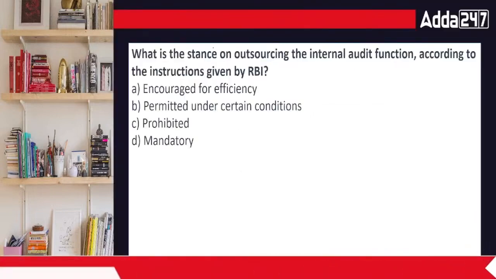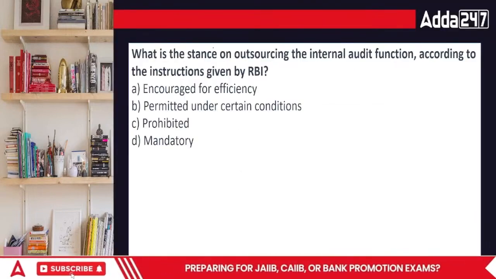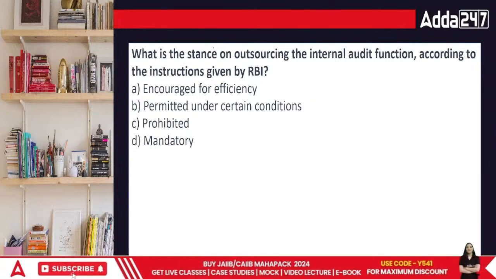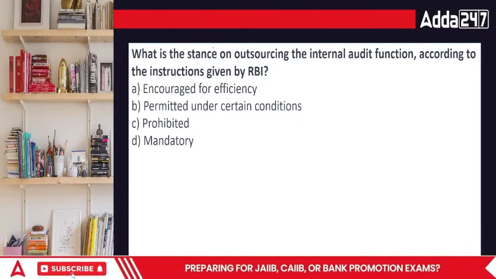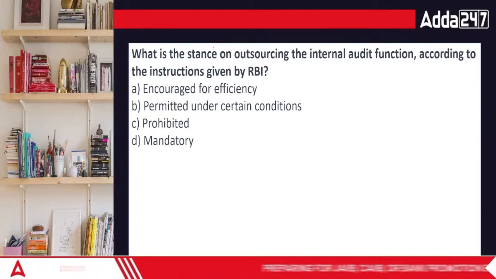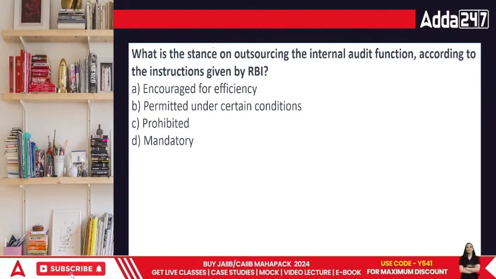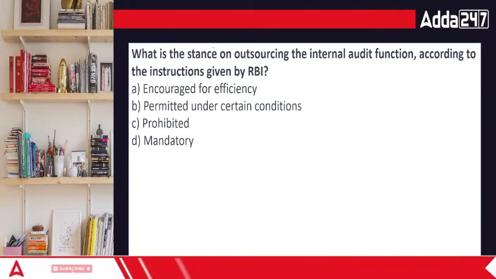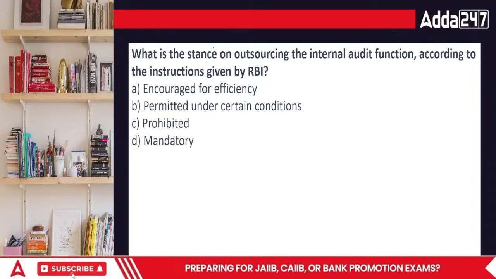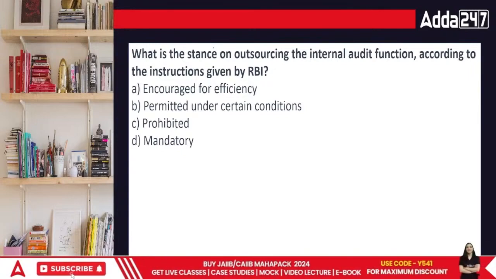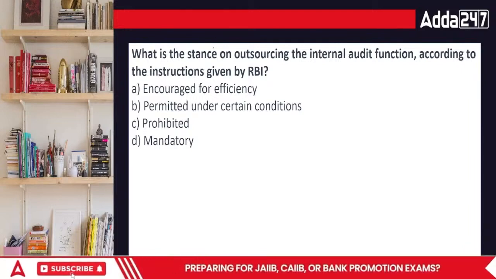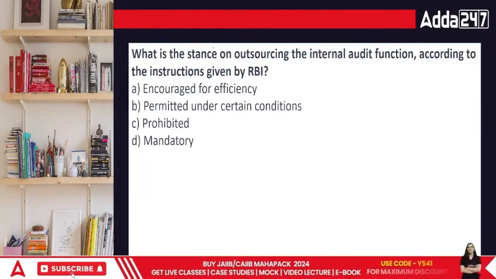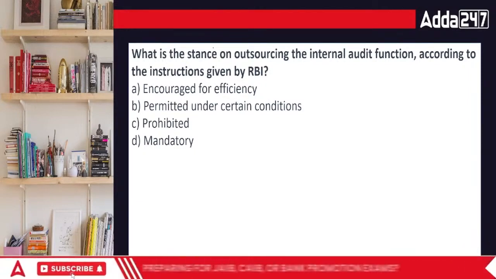What is the stance on the outsourcing of the internal audit function? Think about it, everyone. If I talk about the internal audit function, that means the internal auditor will go to your certain branches, they will review all the working there, they will do the cash audit, and they will do everything there, you know. So that particular person is doing it. When he comes to the office, he has the information which is required in terms of the organization. Now the point is, if this vital information goes anywhere else, then what will we do? So technically, whenever you are looking at internal audit, the particular person should always be within the reach of the organization.